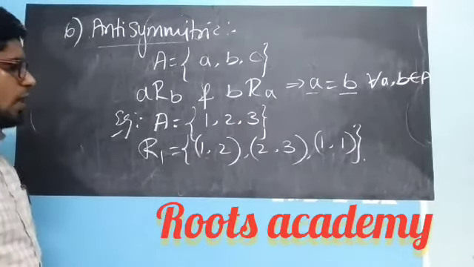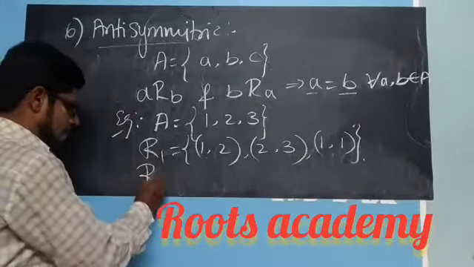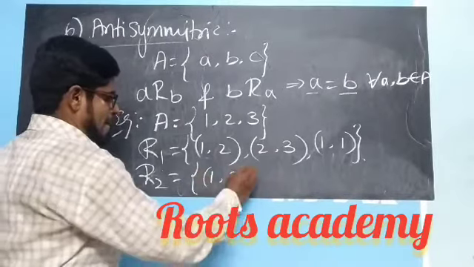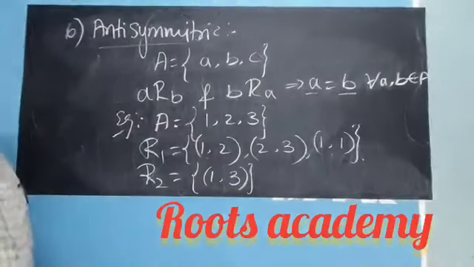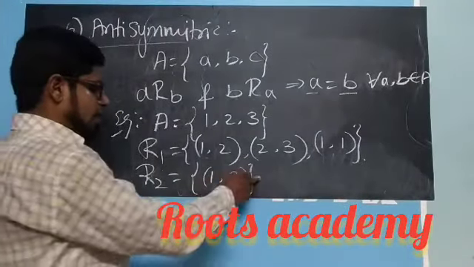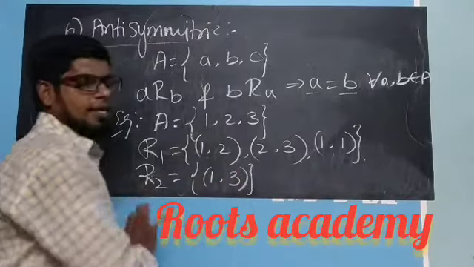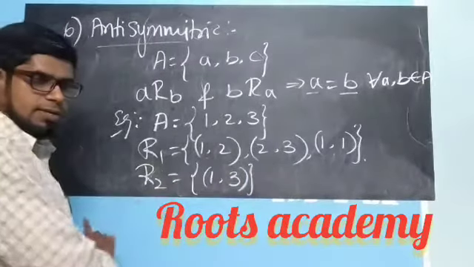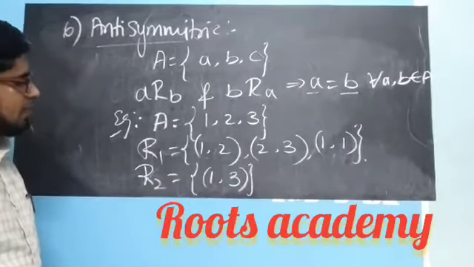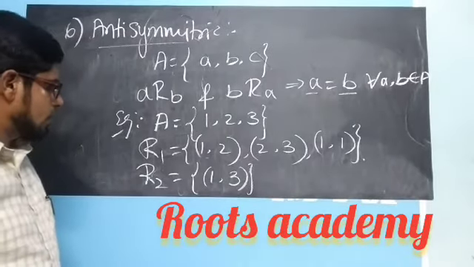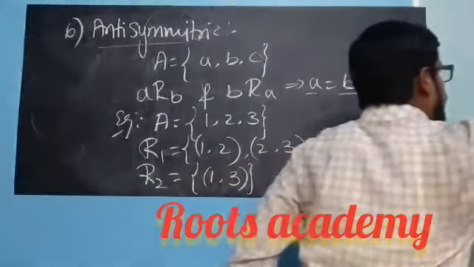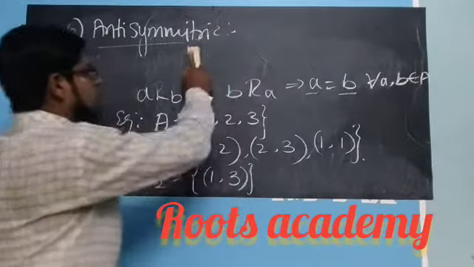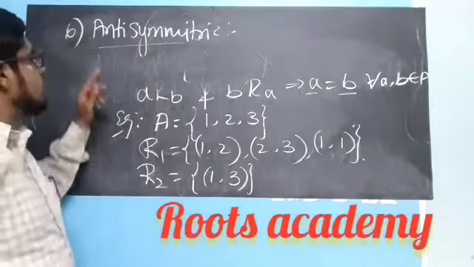Next, let us go to another example for anti-symmetric. If I write just (1, 3), this is also an anti-symmetric relation, because it has only one element, that is (1, 3). Its symmetric is not there. So it's very simple. We don't want the symmetric part of the elements. So it is an anti-symmetric relation. We'll take one more example to explain better, so that you people do not get any confusion between symmetric and anti-symmetric.